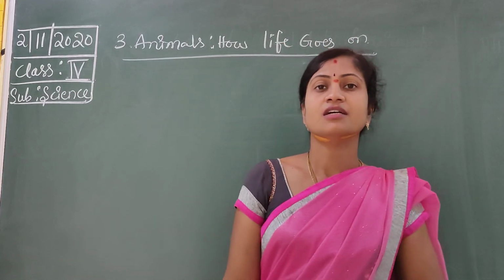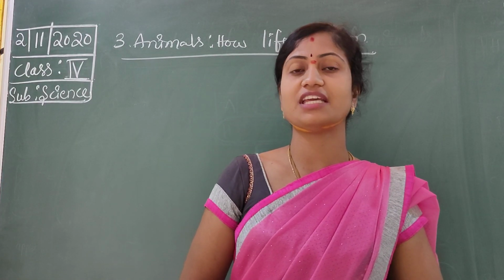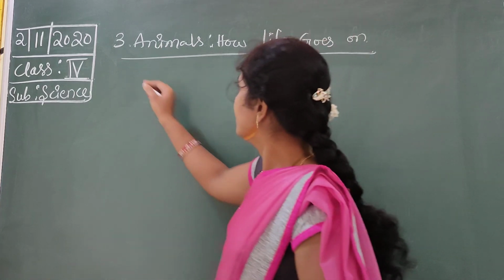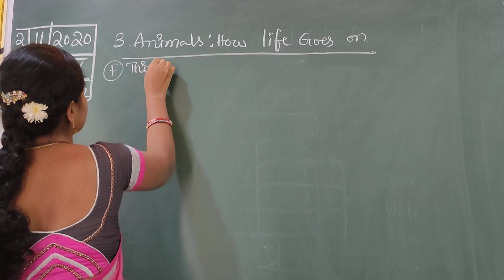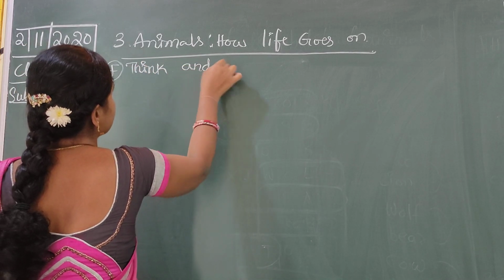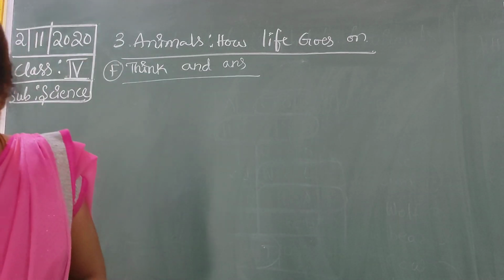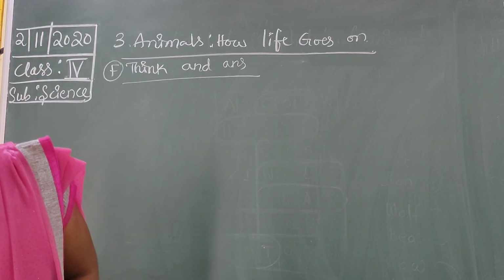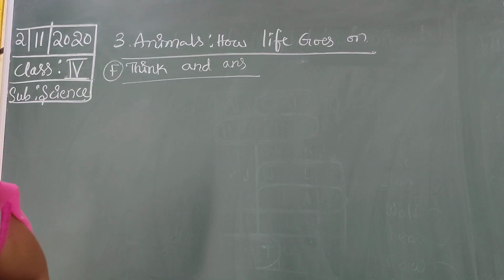Good morning, children. Yesterday we completed question answers. Today you have to write think and answer. Okay, E bit completed. Next F bit. Think and answer. Three question answers only have. What is the first one? Why does a fish lay a large number of eggs at a time? Okay, write down.